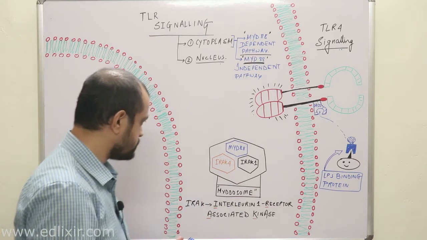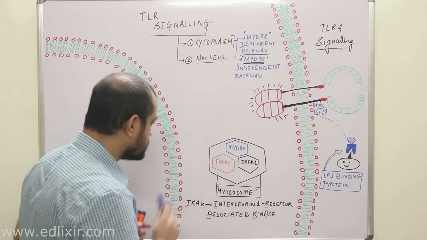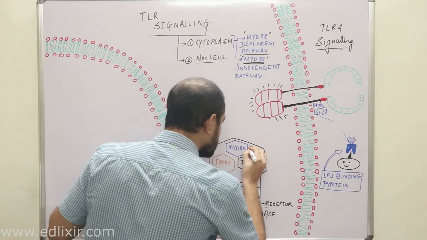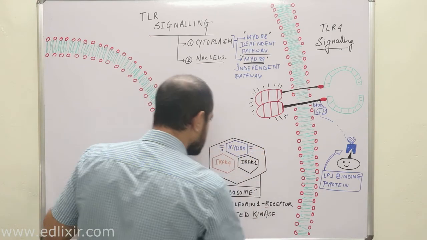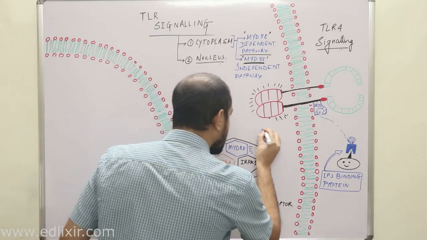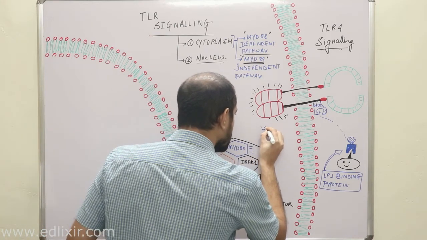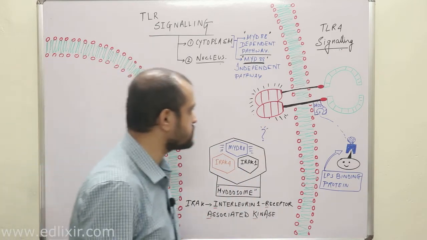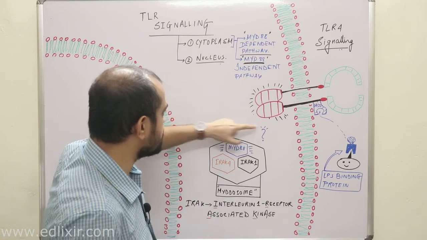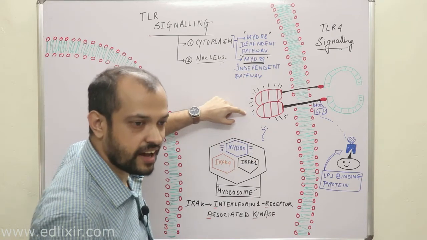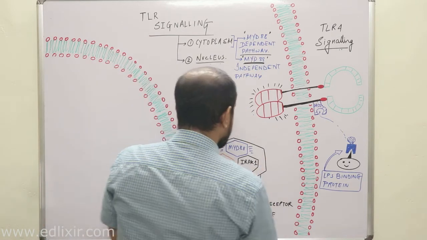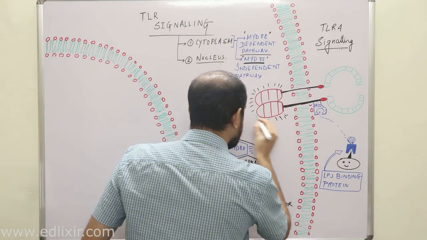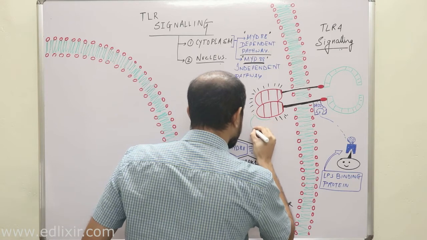Now the question arises: so this is the myddosome, and you know that MyD88 will be activated, but who will actually activate MyD88? What happens is that with the TIR domain there is an associated protein known as TIRAP. TIRAP is a very interesting protein. Why?